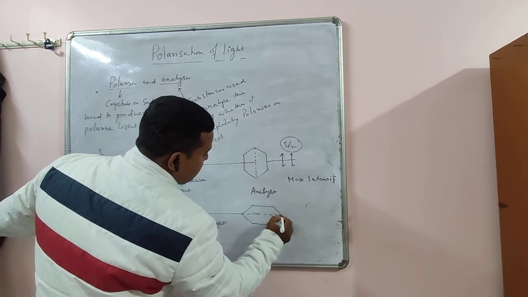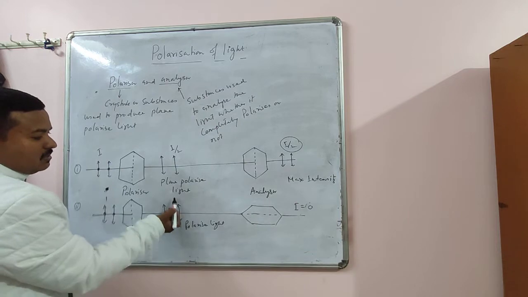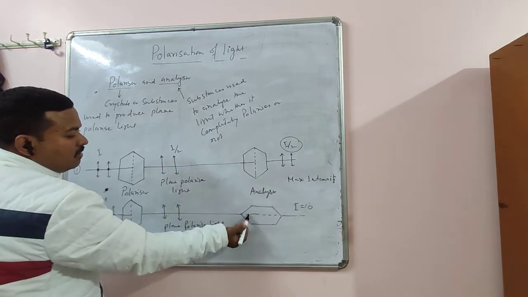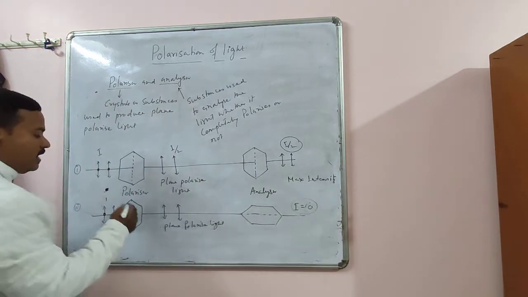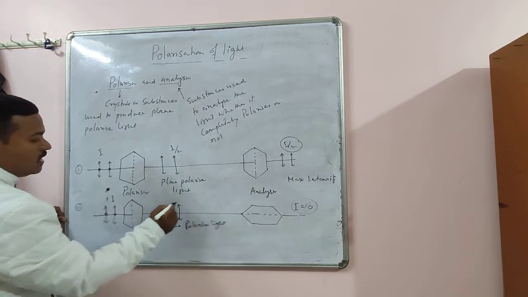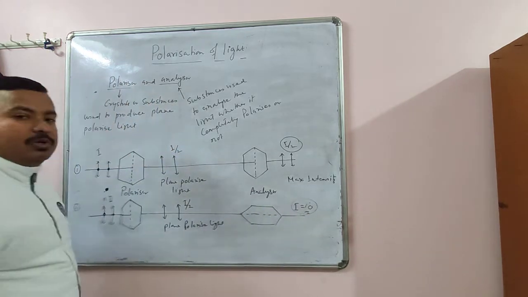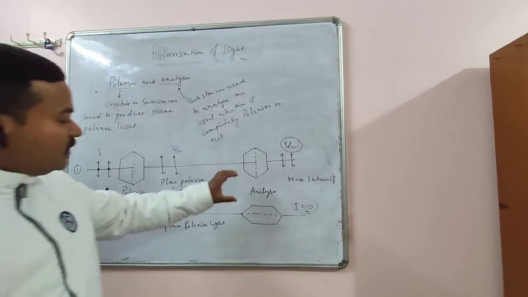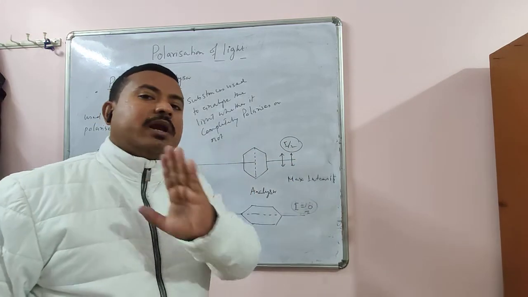Now in this case the intensity will be 0, because the light is parallel to one axis, but the analyzer axis is now perpendicular, so there will be no light. So here intensity is suppose I, here it will be I by 2, and here it will be 0. So by rotating the analyzer, you can say whether light is polarized or not.